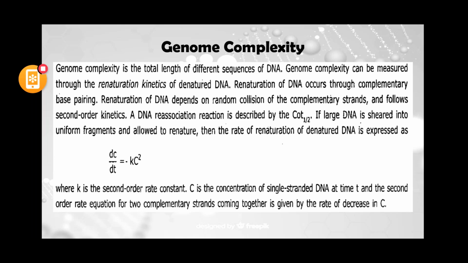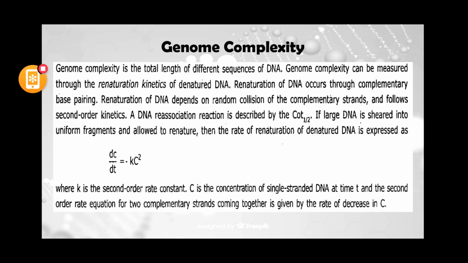What does it mean, the total length of different sequences of DNA present in the genome? Genome complexity can be measured through renaturation kinetics or reassociation kinetics; both terms are usually used. Renaturation kinetics of denatured DNA means the DNA is renatured and reassociated at a particular temperature.